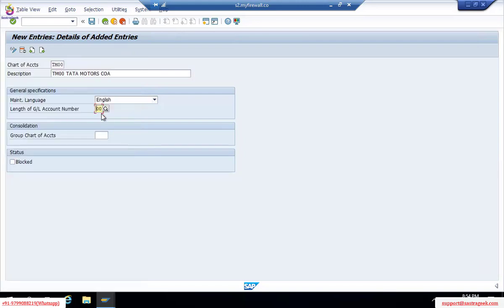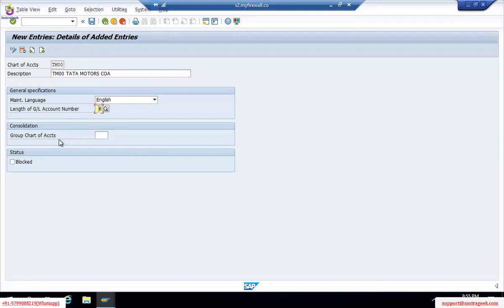SAP is giving us 0 to 10 digits, but it recommends that we use 6 digits length. Okay, so 6-digit length would be a good number for any kind of business to have their GL accounts with this length. Okay, simply we'll give the length of the GL account number, then we will save it.